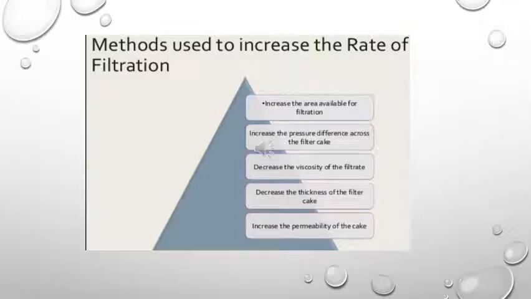So this slide summarizes the methods to increase the rate of filtration, which we have already discussed in the factors affecting filtration. So the first method is by increasing the area which is available for filtration. Second is increase the pressure difference across the filter cake. Third, decrease the viscosity of the filtrate. Fourth, decrease the thickness of the filter cake. And finally, increase the permeability of the cake.